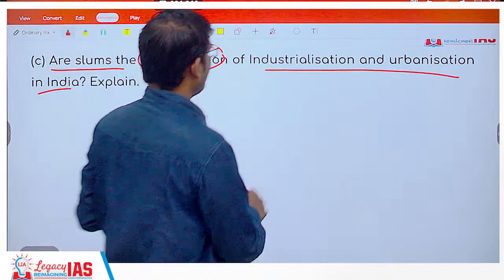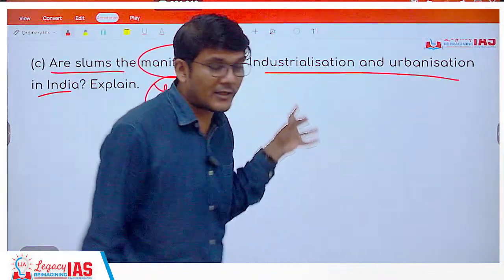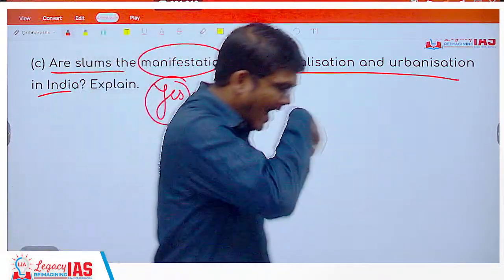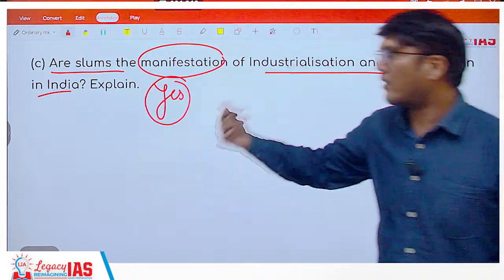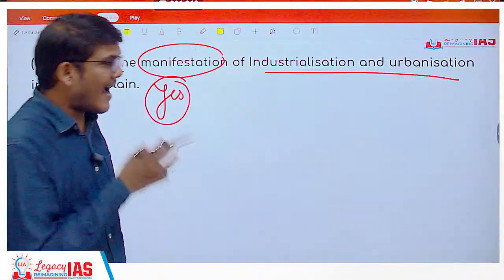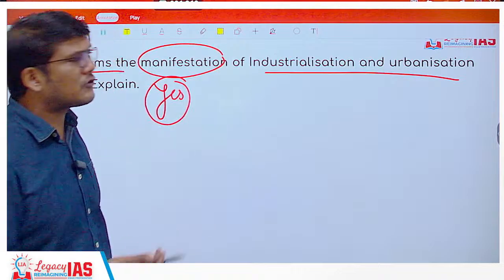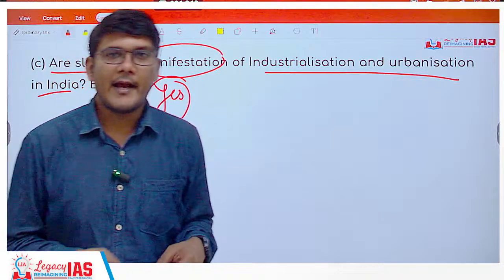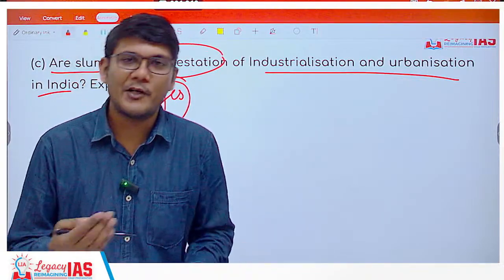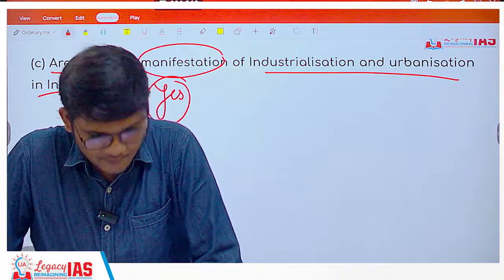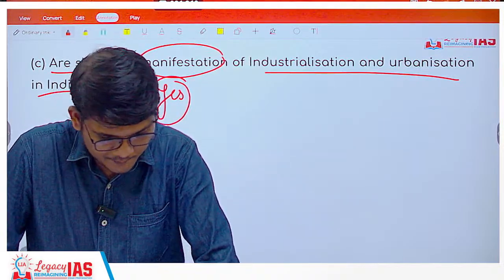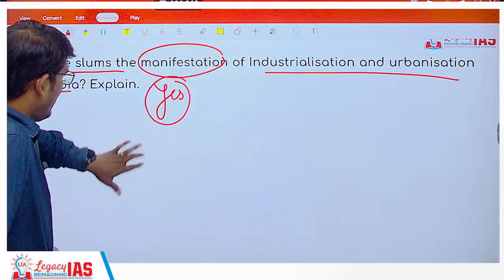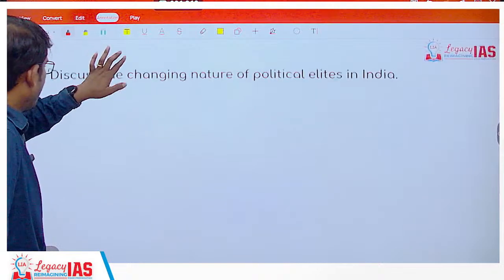But at the same time, because of industrialization, what will happen? People are attracted to industrial areas, to the urban areas, and people from villages also are coming over here. When they are coming over here, the land is less, people are increasing, because of which they live in close proximity, in small rooms. And that is nothing but the establishment of slums, right? So I hope this is absolutely clear, that it is the manifestation of industrialization and urbanization.